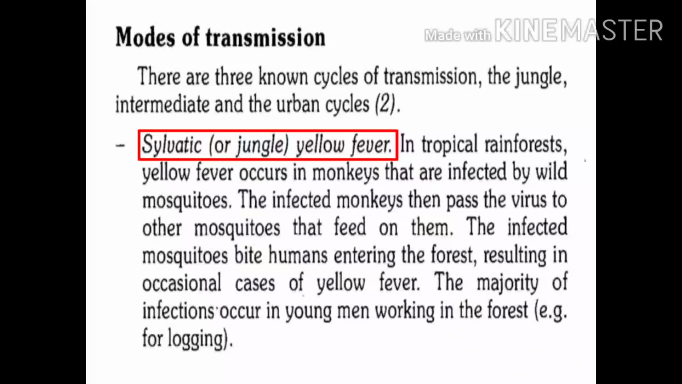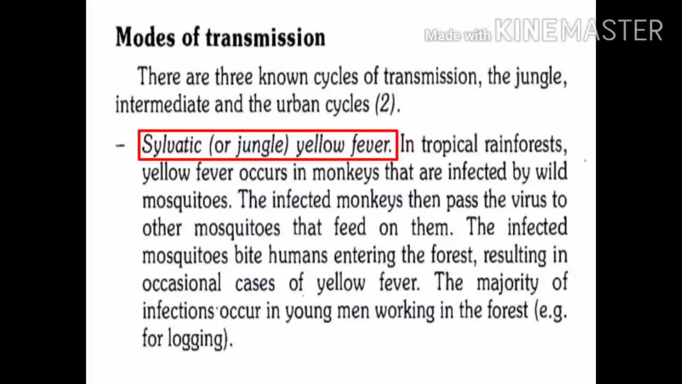The mosquitoes, specifically these wild mosquitoes which feed on infected monkeys, acquire infection, and these wild mosquitoes further spread infection to monkeys. At the same time, those persons who enter the forest transmit infection to such human beings. So do you understand the jungle cycle?